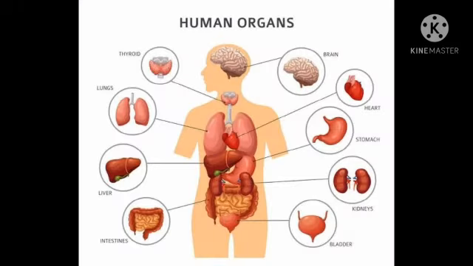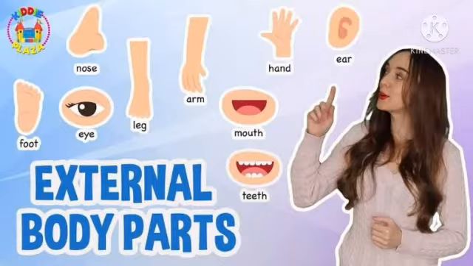In this lesson, we have learned two new terms. First is organ. A part of the body that is used for a particular purpose is called an organ. Now, there are two types of organs: internal organs and external organs. Some internal organs are heart, kidney, lungs, etc. And external organs are the organs that are on the outside of our body, for example, legs, arms, ears, nose, etc., that we can see and touch.